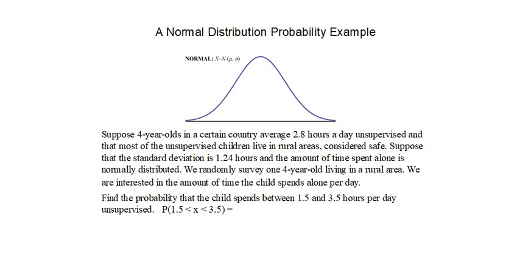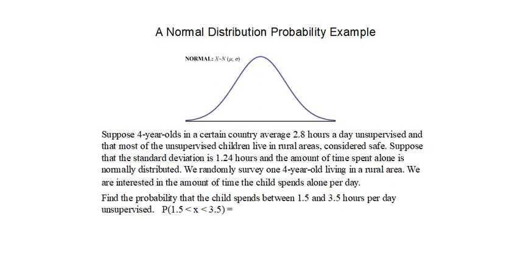In this example, we're going to suppose that 4-year-olds in a certain country average 2.8 hours per day unsupervised, and that most of the unsupervised children live in rural areas and are considered safe. Suppose that the standard deviation is 1.24 hours and the amount of time spent alone is normally distributed. We randomly survey one 4-year-old living in a rural area, and we're interested in the amount of time the child spends alone per day.